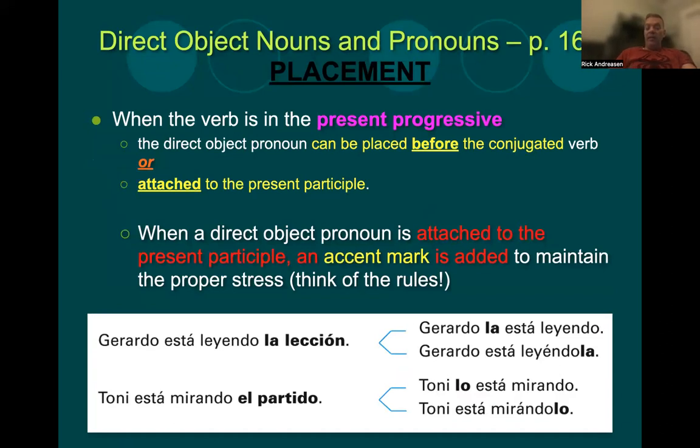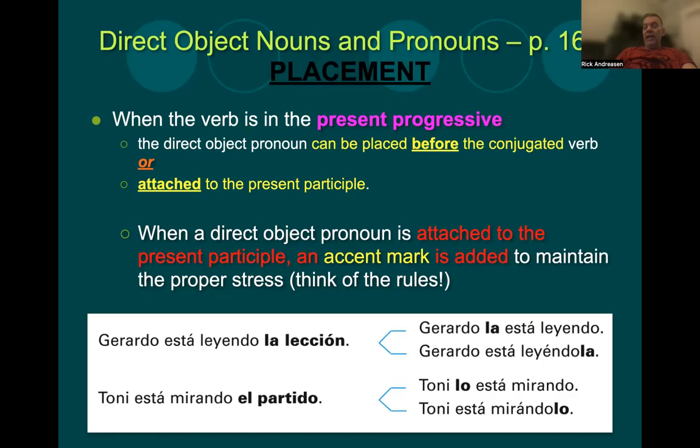Now, there's a little extra connotation here. If you think of the rules for where you put an accent on a word, if you go back to, we're talking week 1, guys, we're talking hace mucho tiempo, if a word ends in N or S or a vowel, then the stress comes on the second to the last syllable. So if you look here, we have Gerardo está leyendo la lección. Gerardo la está leyendo, so before the conjugated verb, or Gerardo está leyéndola.